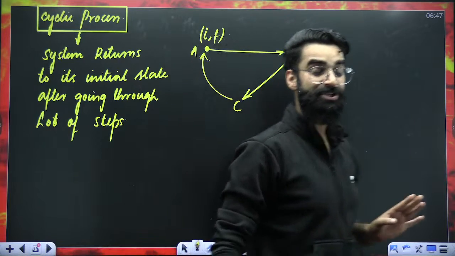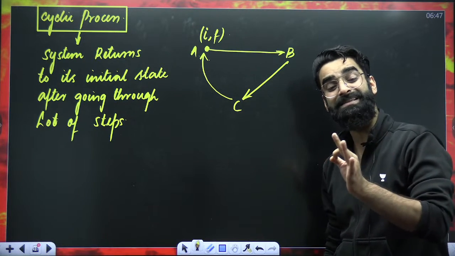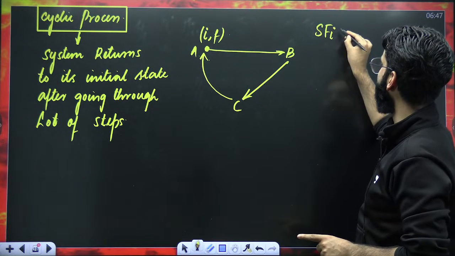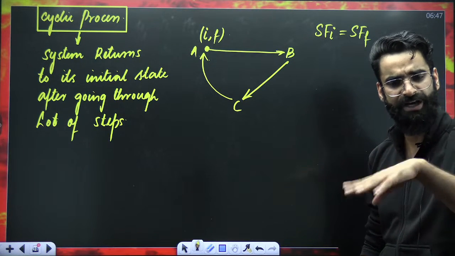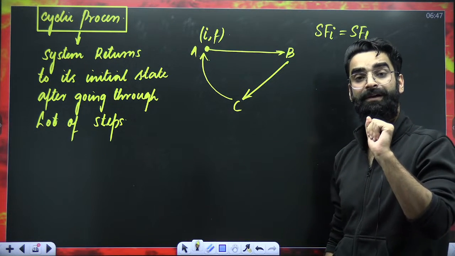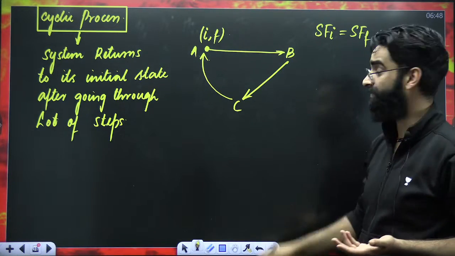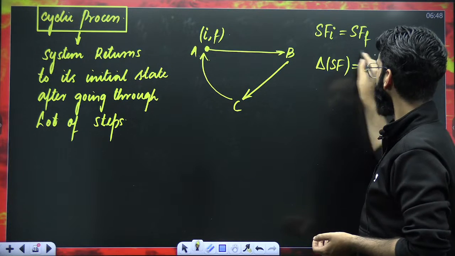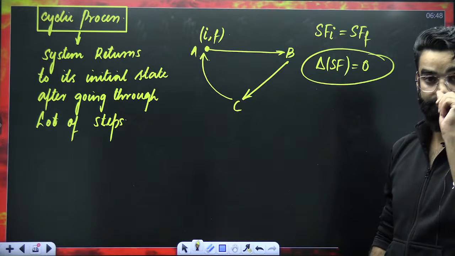One simple thing. Are the initial and final state of the system the same? Absolutely. If the initial and final state of the system are the same, can I say the initial value of the state function and the final value of the state function will also be the same? Because a state function only depends on the initial and final state. So the final value of the state function will be equal to the initial value of the state function, and the change in the value of the state function, final value minus initial value, has to be 0.